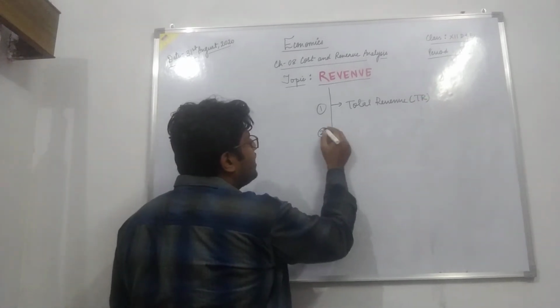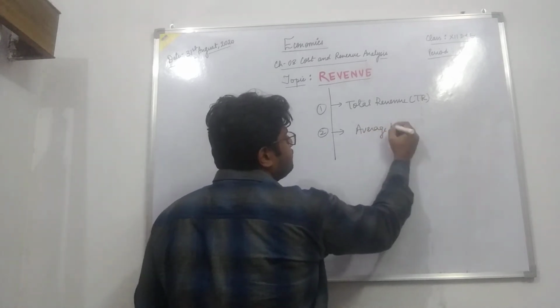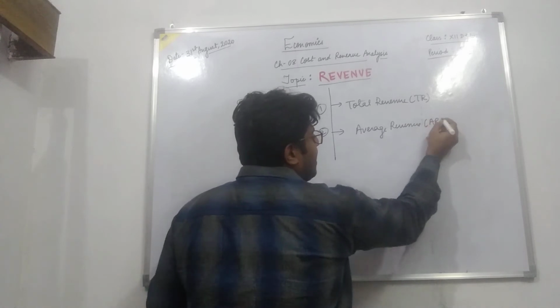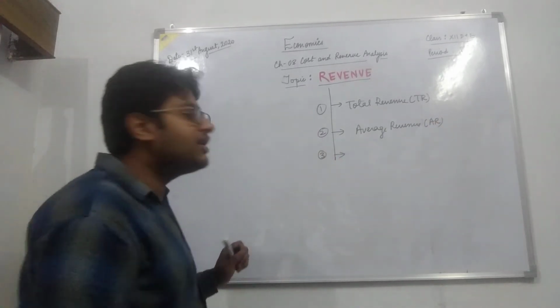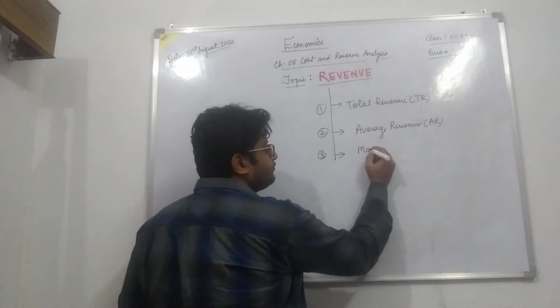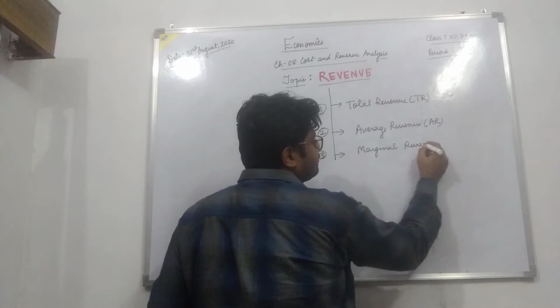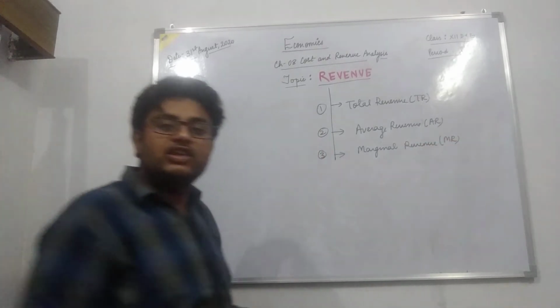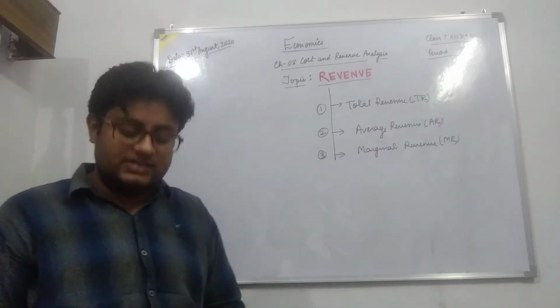Then we have to study average revenue, also known as AR. And then we have to study marginal revenue, known as MR. So we need to discuss the meaning of all these 3 and their concepts.